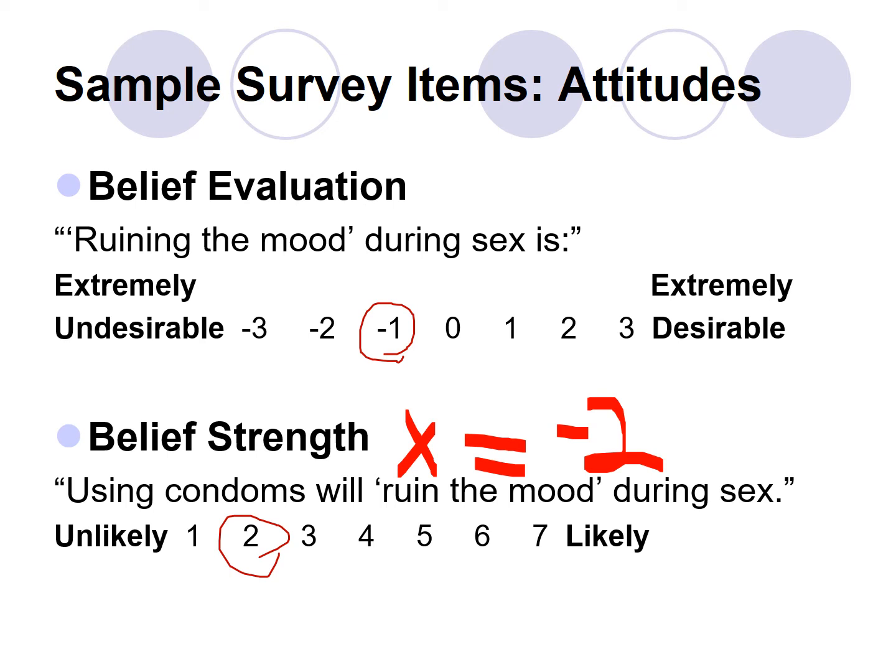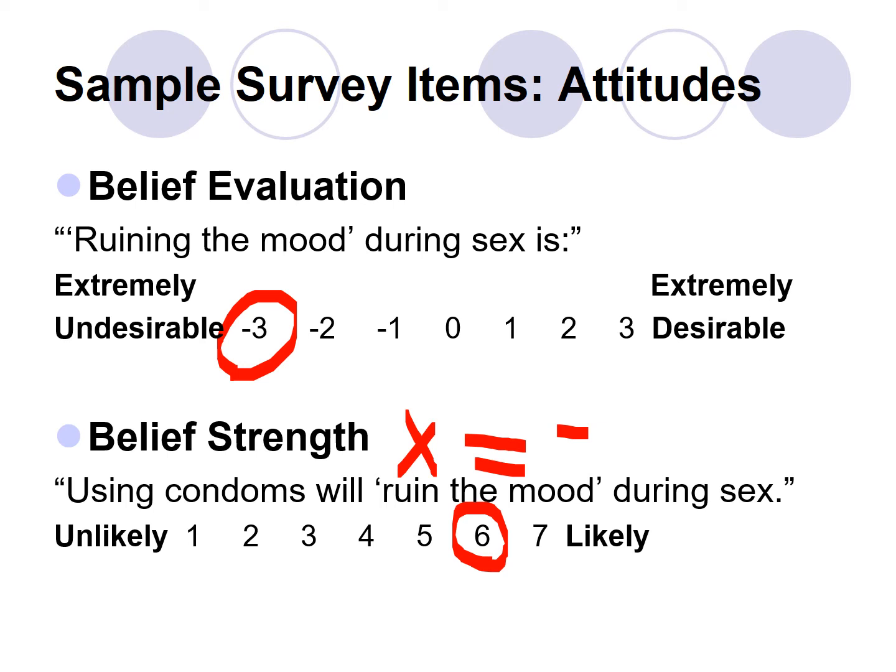Now, conversely, if a person were to say that first off they thought that ruining the mood during sex was really bad, I mean it's highly undesirable, right? It's a negative 3, and they think it's pretty likely to happen. Well, now all of a sudden that negative 2 is no longer a negative 2. Because that negative 3 times positive 6, it's a negative 18.